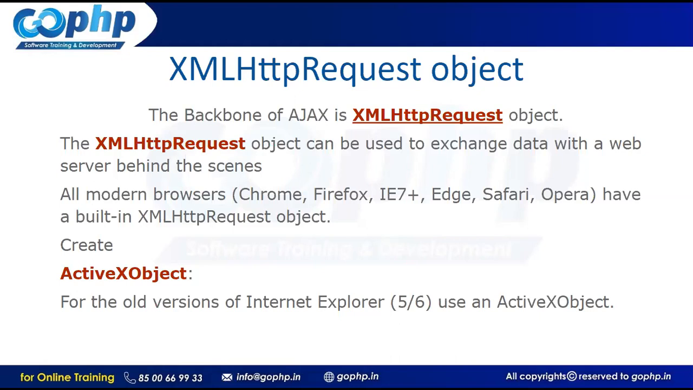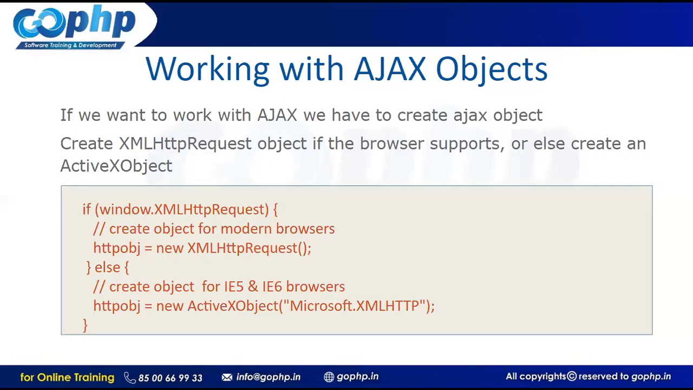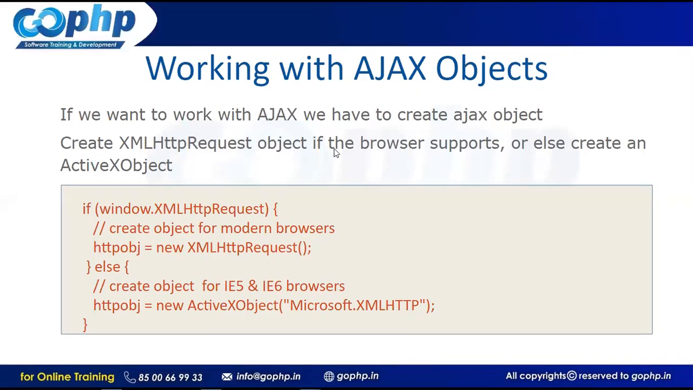For this, remember carefully, when we are creating an Ajax object, we need to check whether the browser supports this object or not. If the XMLHttpRequest object is supported by the browser, then we will create that object. If it is not supported, we will create an ActiveX object. So check it carefully: create the XMLHttpRequest object if the browser supports it, otherwise create an ActiveX object. Can you see the condition I have written?